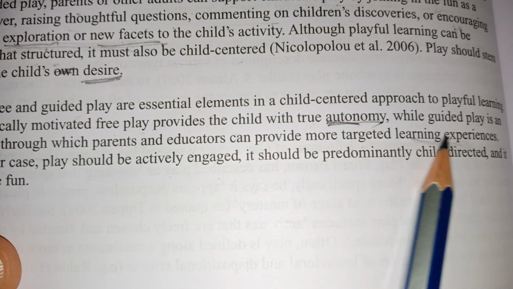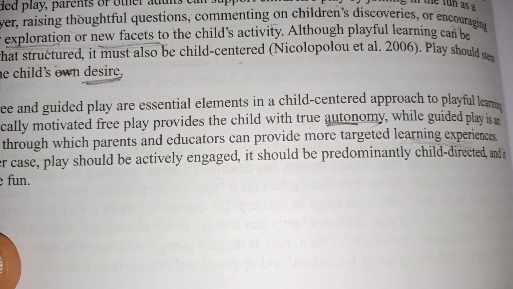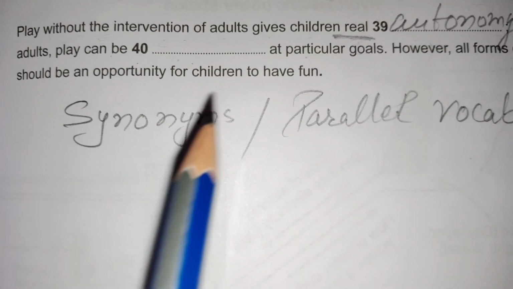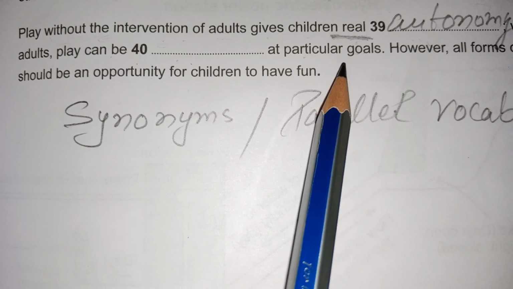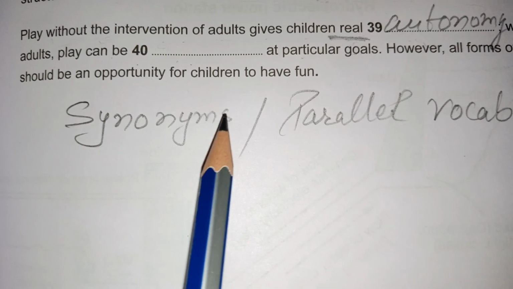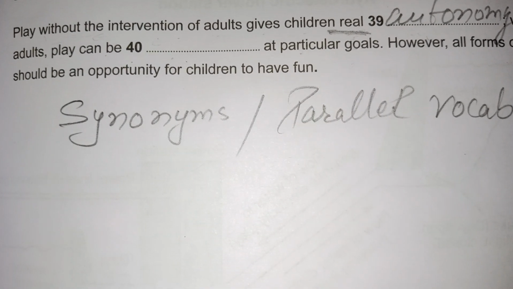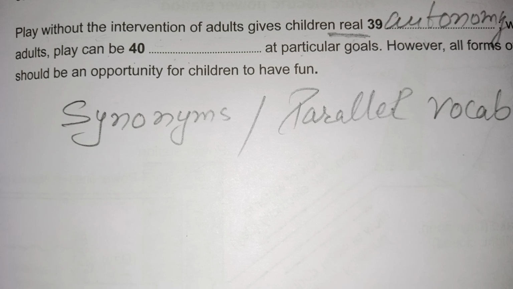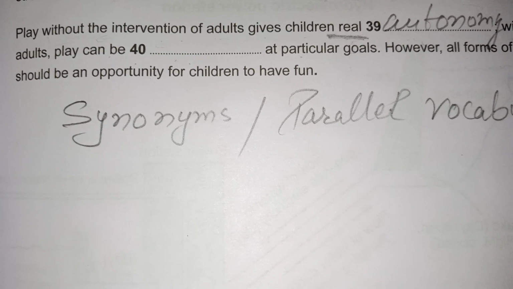So learning experiences here are the main words that will help us to find out the answer. In the blank we had particular goals. Particular goal means learning experiences here. So this is not a synonym. Learning experience is not a synonym of particular goals, but learning experience is itself a particular goal that is achieved by playing games under the guidance of the parents.